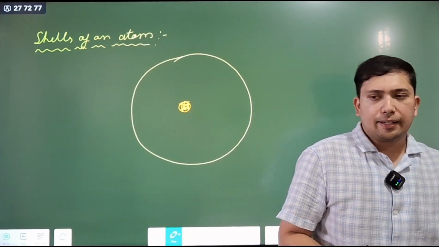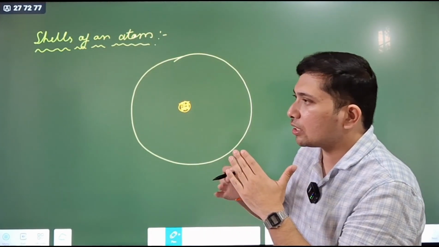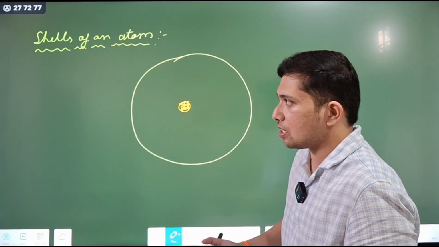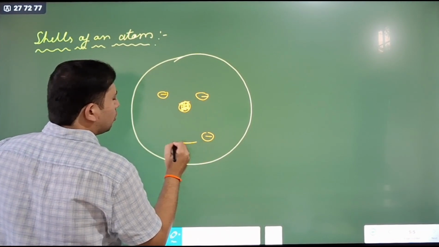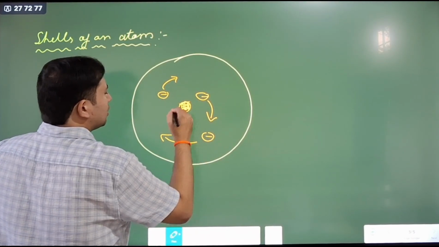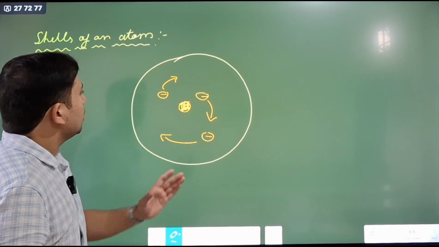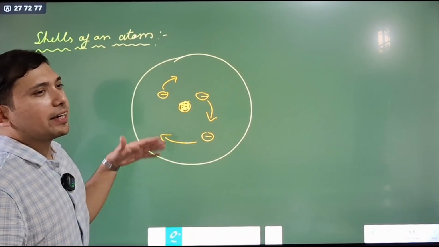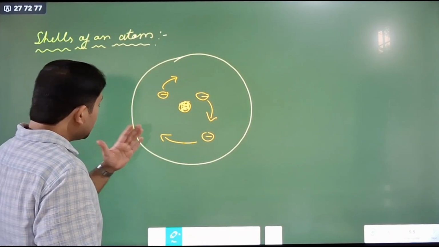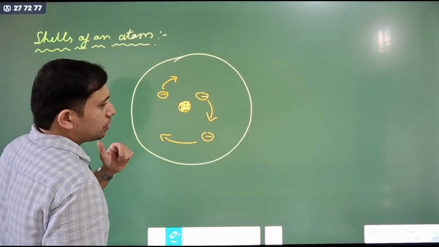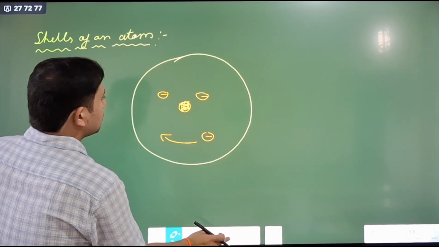The electrons will not wander or revolve around the nucleus without an orbit. They have a definite path with which they revolve around the nucleus. That path, that orbit, we call shells.